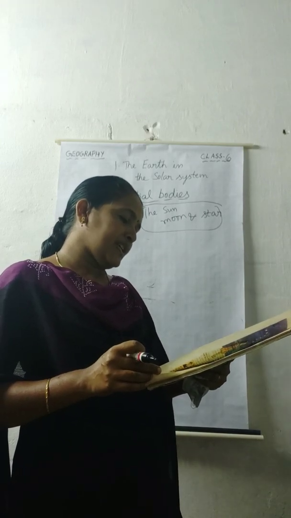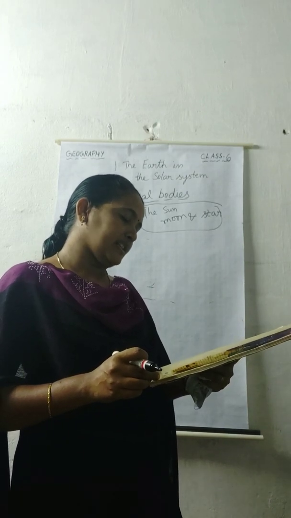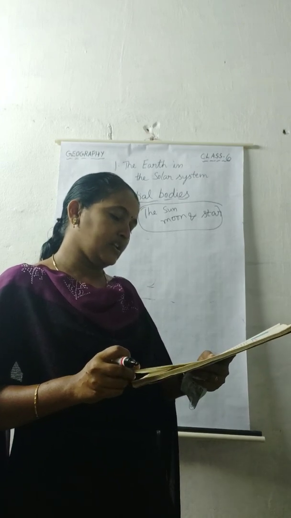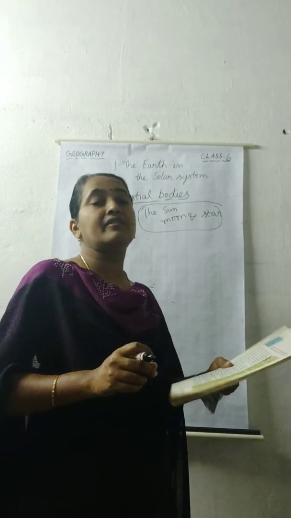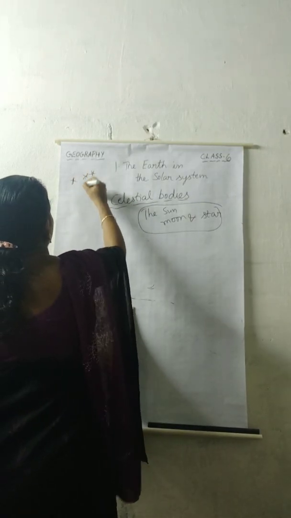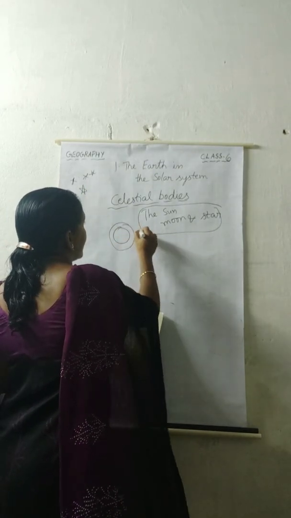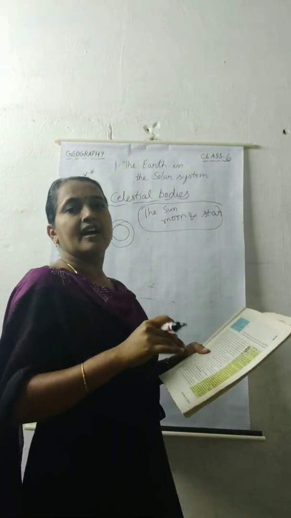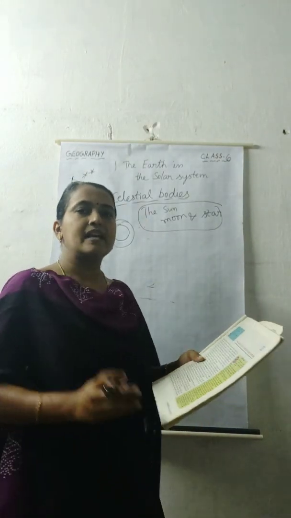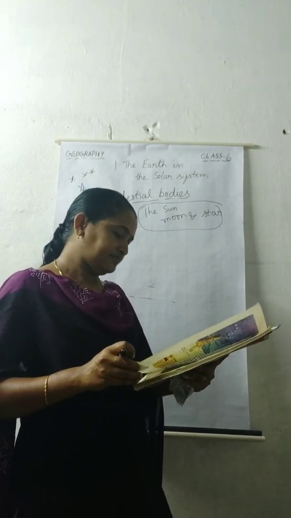So these celestial bodies are called stars. The sun is a star. Countless twinkling stars in the night sky are similar to the sun, but we do not feel their heat or light, and they look so tiny because they are very far. Maybe you know already that so many stars are there in the sky. But the sun is near to our Earth. That's why we can see the sun and feel the heat and light of the sun. But all the remaining stars are very far from us, so we can't feel that light and heat.